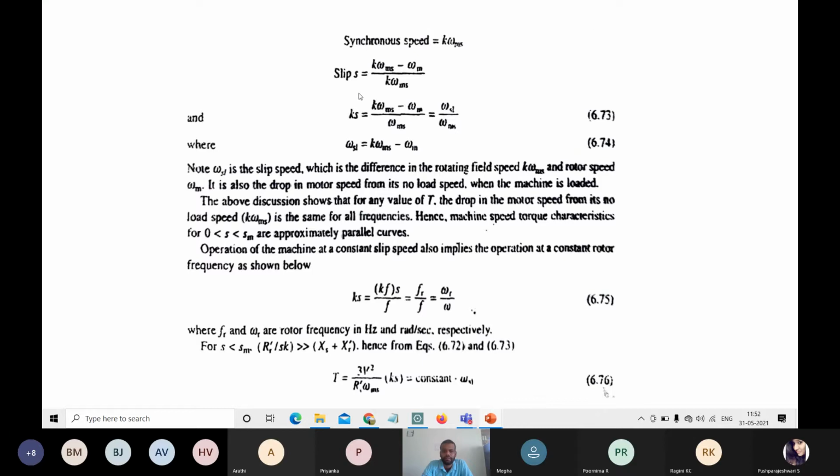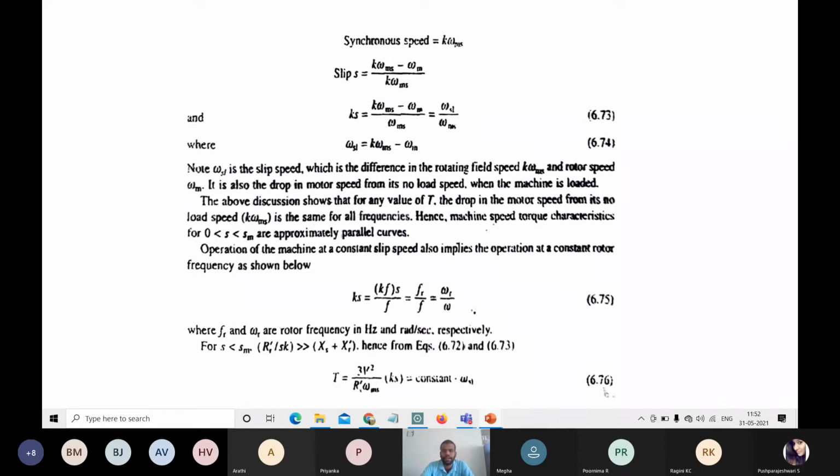This equation is nothing but our slip. Now take omega_sl divided by omega_ms, where omega_ms is the synchronous speed, and just substitute here.